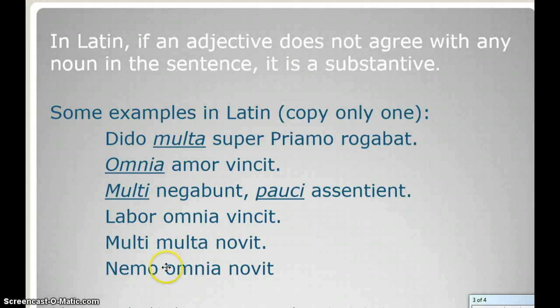Let's take a look at the next one before we get into that. Do you see the substantive in nemo omnia novit? Again, it's omnia, which is commonly used as a substantive in Latin and in English. This one says no one knows everything. Or again, all things.